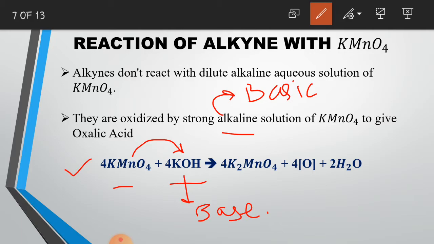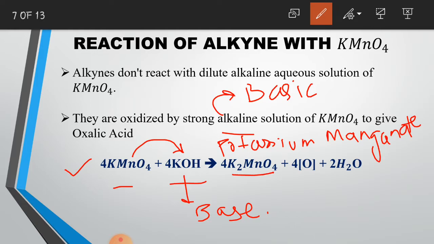Now when potassium permanganate reacts with potassium hydroxide, it results in the formation of potassium manganate. This K2MnO4 is called potassium manganate, plus 4 atomic oxygen and plus 2 molecules of water.